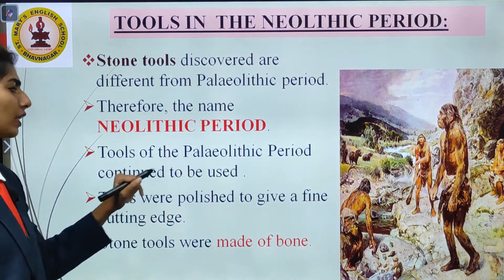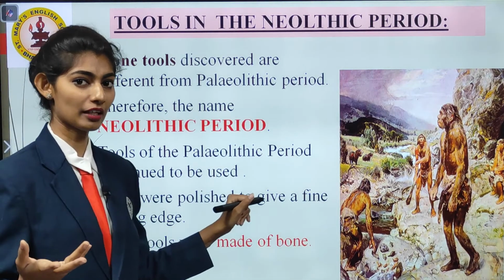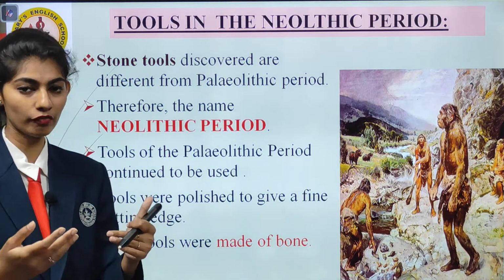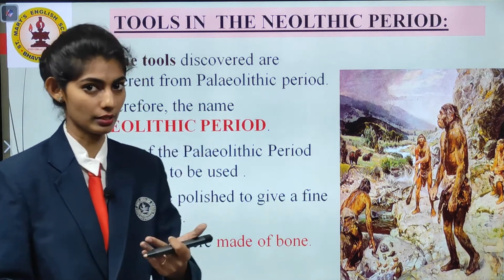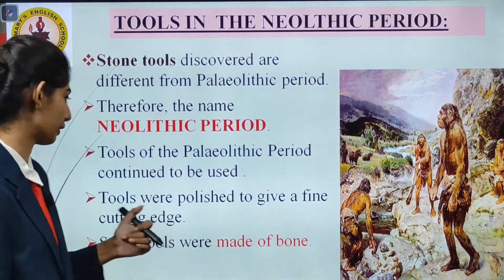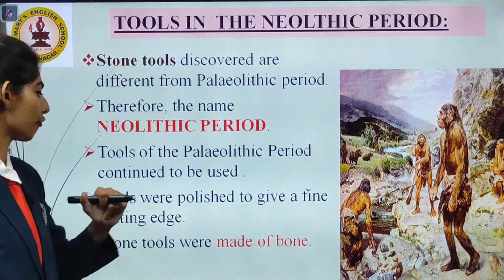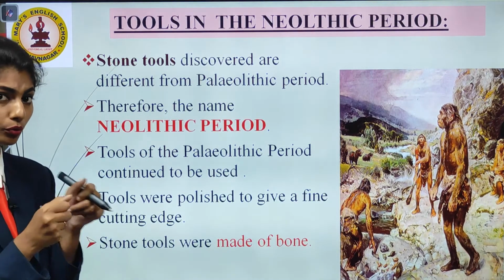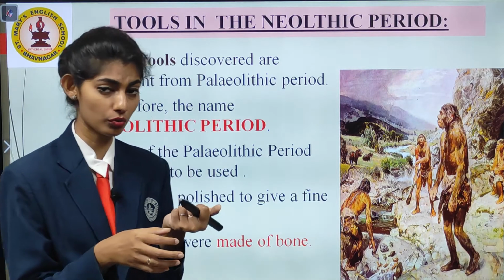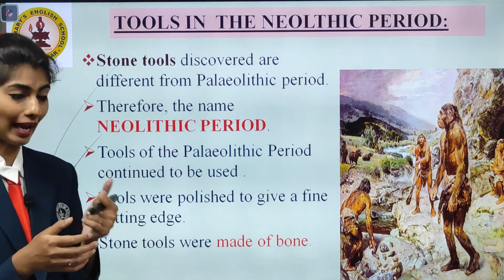Tools of the Paleolithic period continued to be used. Yes, it was continued. They didn't stop using them, it was not like that. They were using them, but they started developing new things in that. They started thinking how they could bring more skills and abilities to it. Tools were polished to give a fine cutting edge. Stone tools and pressure flaking were given a polish. They used to polish the stones and sharpen the edges.